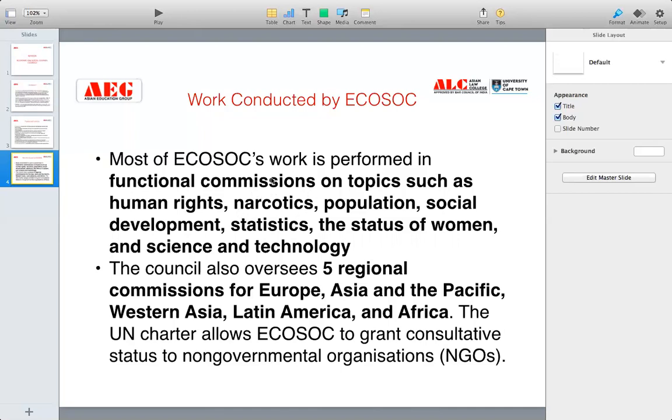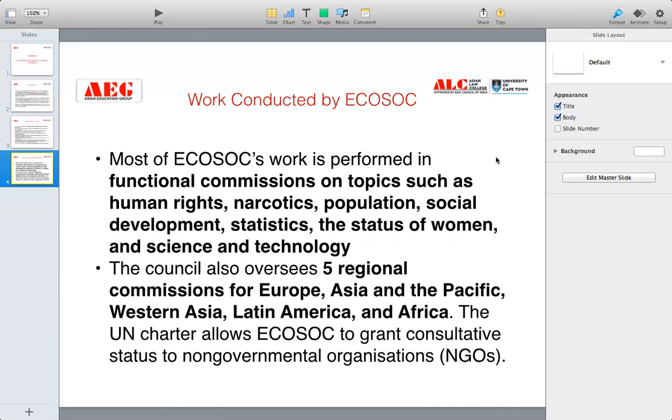Like there is a functional commission that specifically deals with the narcotics problem, related to the drug problem which is arising and is a cause of worry, especially in the countries of Latin America, Africa, and Asia also. Narcotics can be one problem. Another problem can be human rights, so there will be a functional commission related to protection of human rights. There can be a functional commission for the status of women, and one for social development. So most of the ECOSOC's work is actually performed by these commissions.